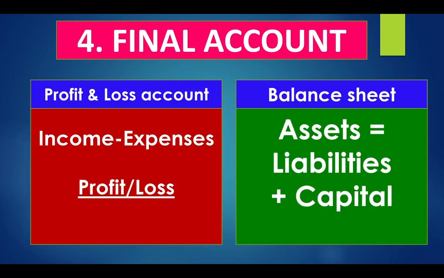Next, final account. Business prepared journal, ledger, trial balance. The next process is business prepare the major accounts, that is called final account. Final account means the end product of accounting, that we can divide into two. One is profit and loss account, one is balance sheet.